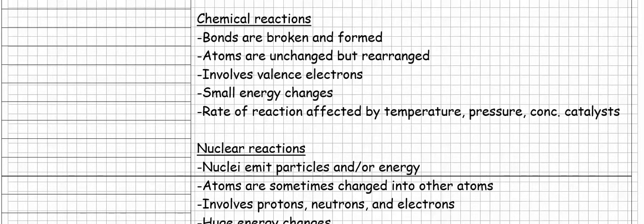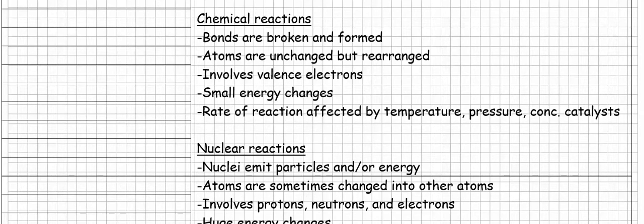A second characteristic of chemical reactions is that atoms are unchanged, but rearranged. We go back to Dalton for this idea that matter can't be created, can't be destroyed. But the atoms themselves don't change in any way. They're just rearranged in chemical reactions.